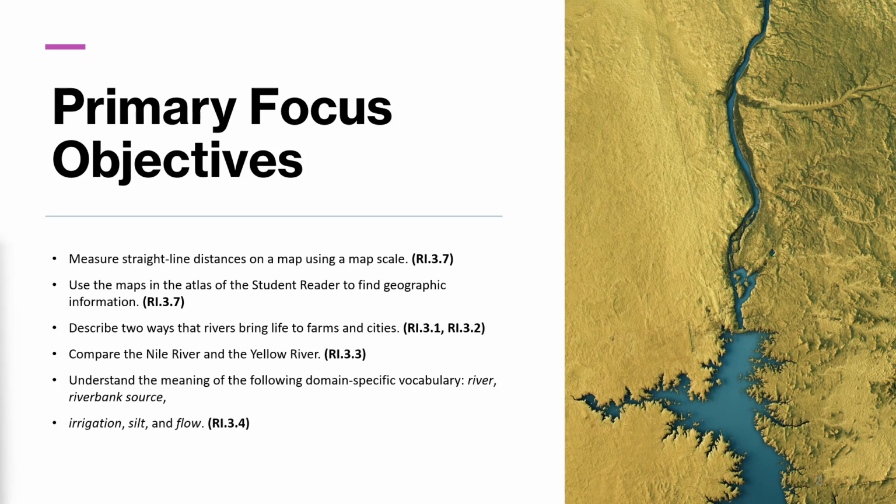These are the primary focus objectives we will learn today. Measure straight line distance on a map using a map scale. Use the maps in the atlas of the student reader to find geographic information. Describe 2 ways that rivers bring life to farms and cities. Compare the Nile River and the Yellow River, understanding the meaning of the following domain-specific vocabulary: river, riverbank, source, irrigation, silt, and flow.